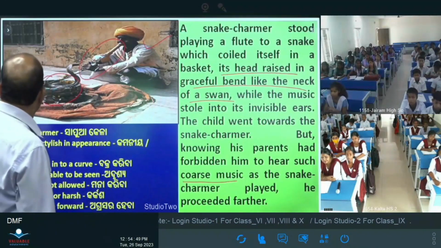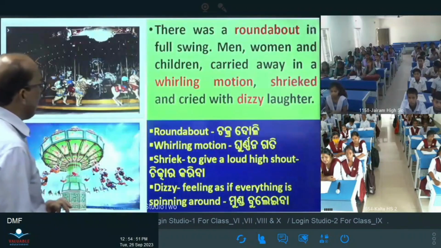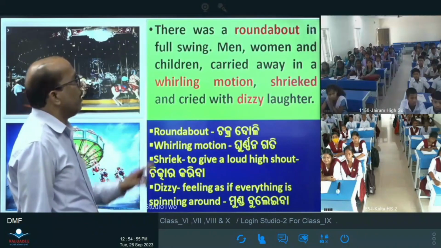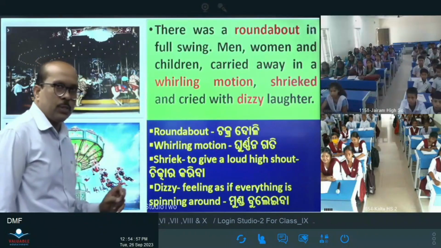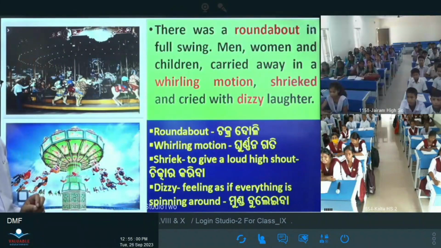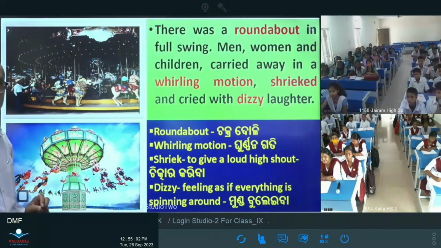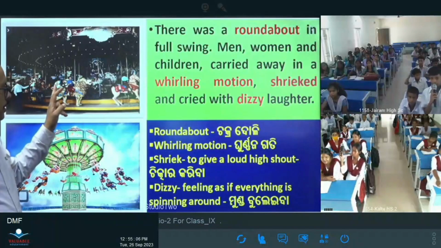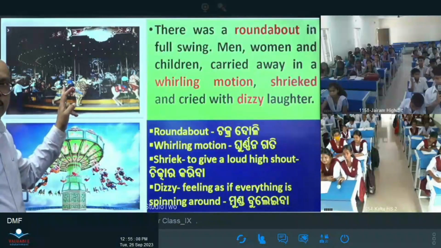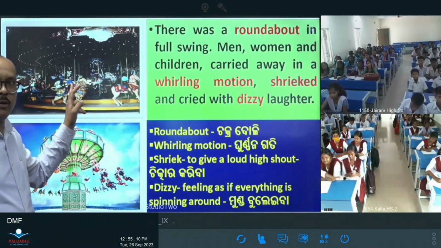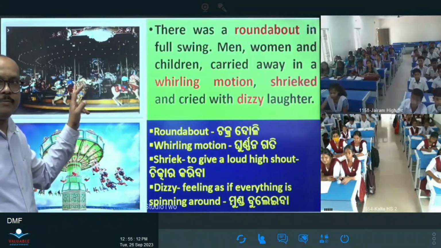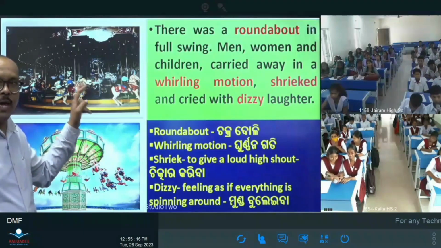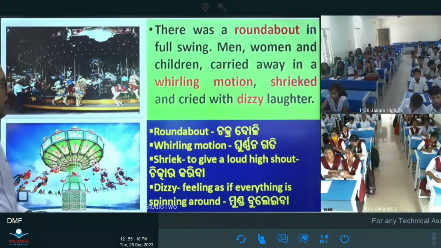Okay, you see another paragraph here. This is the last paragraph of stanza 2, and what is the picture you see here, dear students? Roundabout. You must have seen it. Do you like this roundabout? Yes or no? Yes, you like it. You want to add this also in your village fair, no?